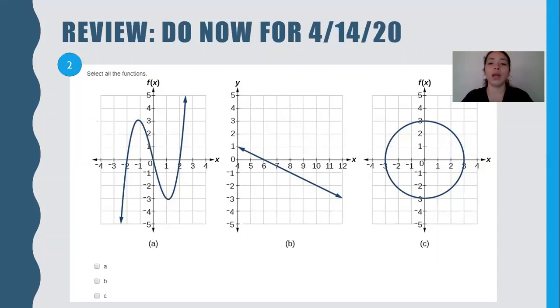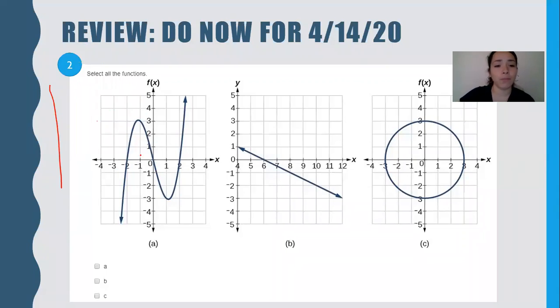One way, whenever you have a graph, to tell whether it's a function or not, is you do the vertical line test. That's a vertical line, up and down. If the line hits more than one point, it is not a function. So let me explain to you what that looks like.